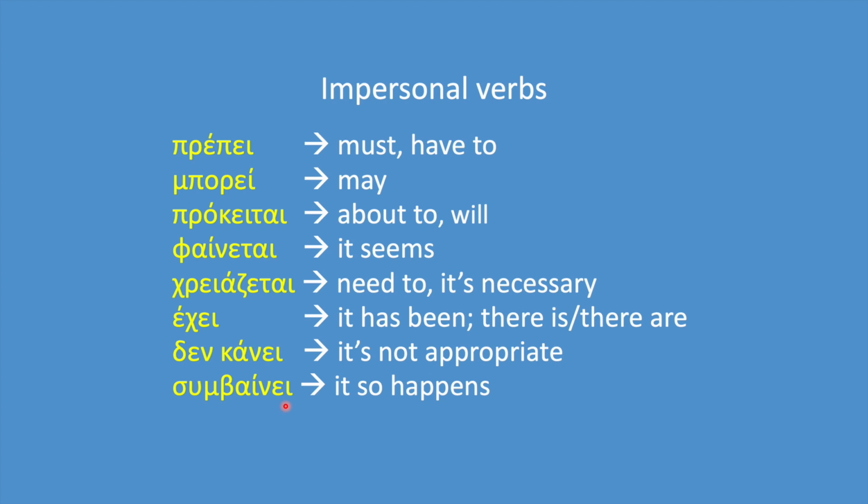So it can be conjugated in other persons too. For example, μπορείς, you are able or you can. Μπορούμε, we are able, we can, and so on. But it can also be used impersonally in the third person singular. We will see an example in the next slide.